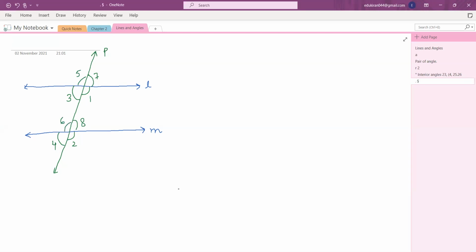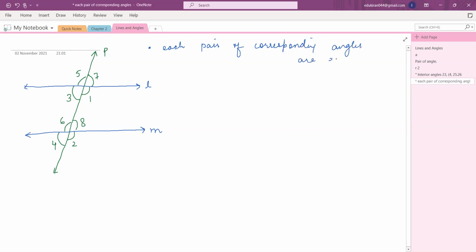Now there are some important things to remember. If the lines are parallel and then a transversal cuts them, you note down this point: each pair of corresponding angles is equal. So if corresponding angles are equal, that means angle 1 is equal to angle 2, right?